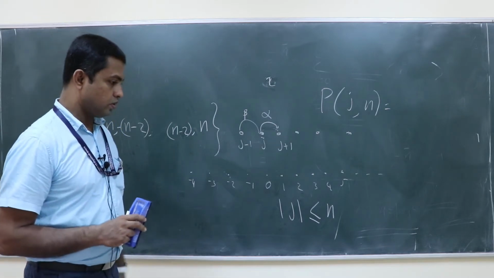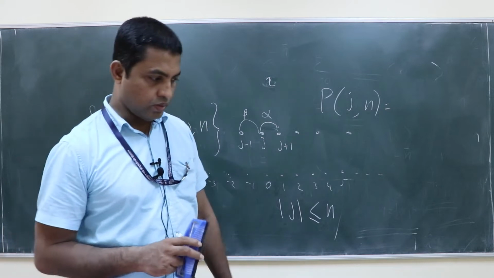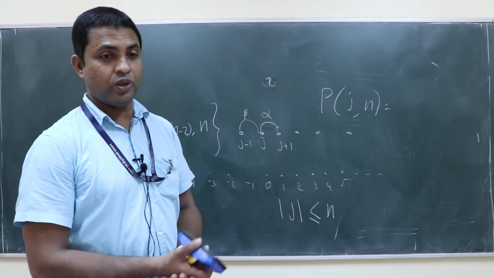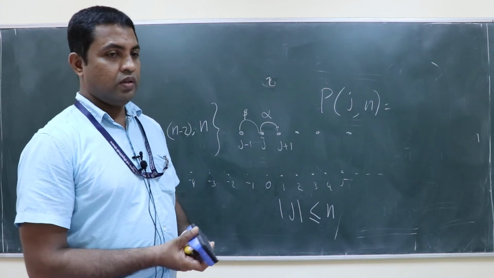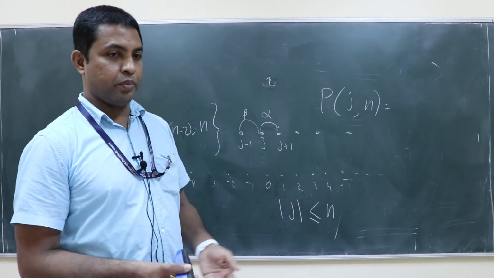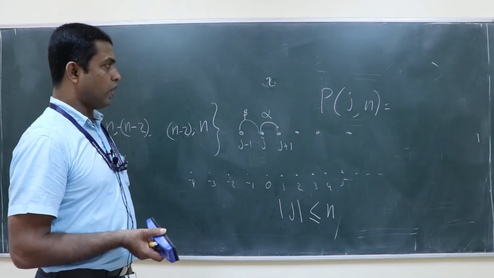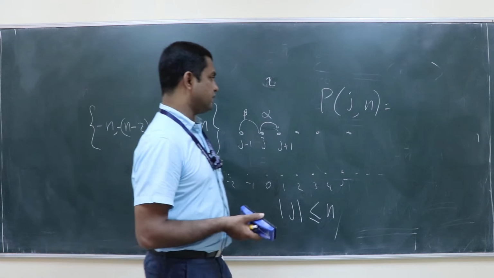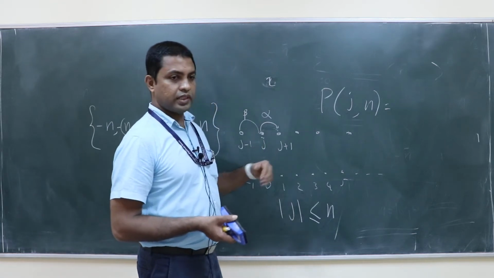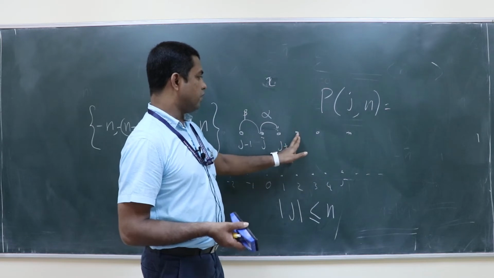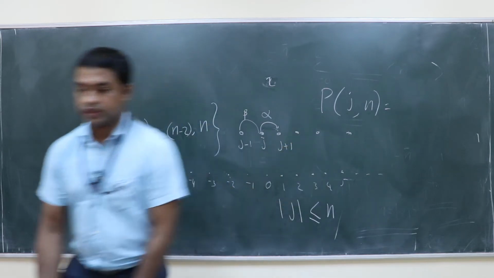Would the binomial distribution be helpful? Binomial distribution, we don't know, so we have to prove this. We cannot take that because we don't know the situation now. First of all, one important thing we can see here is, suppose we are at this site.